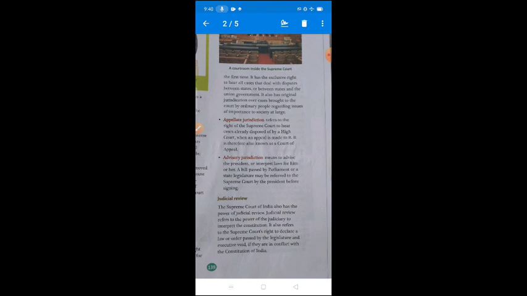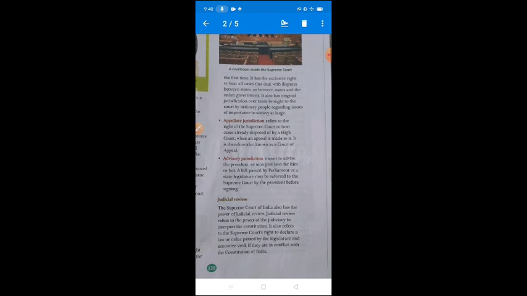The President can seek the Supreme Court's opinion and advice on a question of law and fact, like that matter related to the public importance, but the opinion of the Supreme Court, क्या है, is not binding on the President as it is not a judicial decision. It is not binding on the President, and because it is not a judicial decision, okay, it must be noted that the Supreme Court is also not bound to give its advisory opinion.